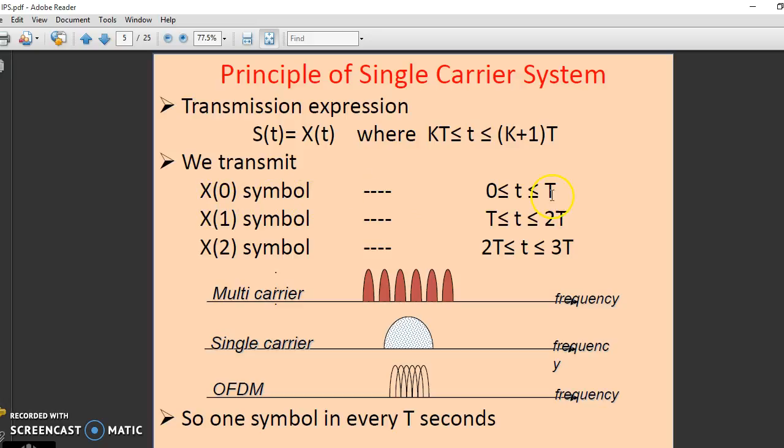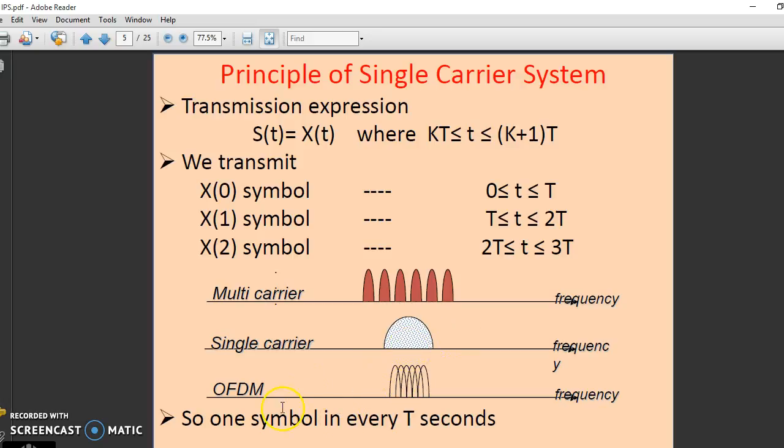So the x0 symbol is transmitted in T seconds, in another T seconds we transmit the symbol x1, and so on. The figure shows that there are multiple carriers. This is a single carrier and this is OFDM. So you can see the difference. In OFDM, there are multiple carriers, but they are overlapping each other. So the result is that we can save more bandwidth.